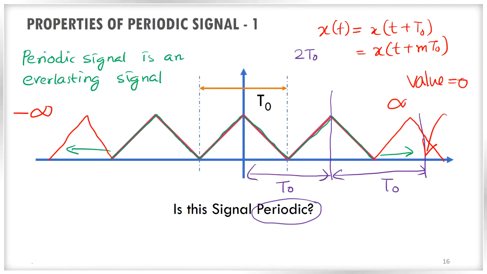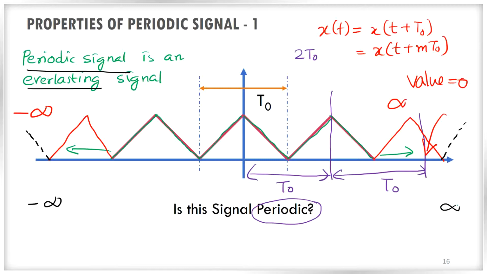So it is very difficult for us to draw up to infinity. So we will put dots like this. If you put dots like this, that means the signal is continuing from minus infinity to plus infinity. So this is the first property we have to keep in mind. A periodic signal is an everlasting signal which starts in minus infinity and ends at plus infinity. So it doesn't have a start and it doesn't have an end.